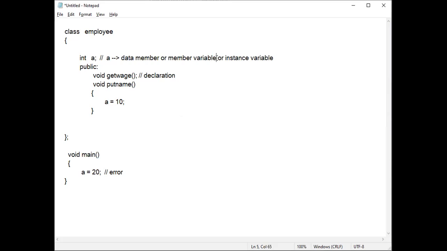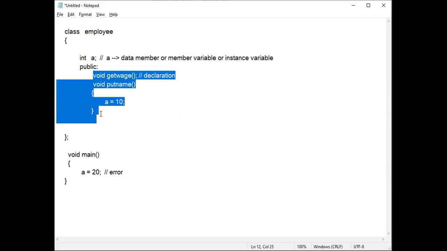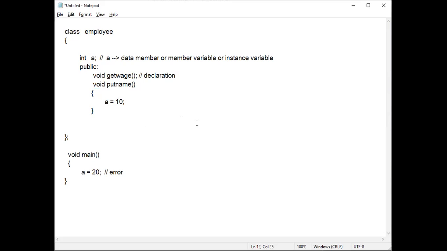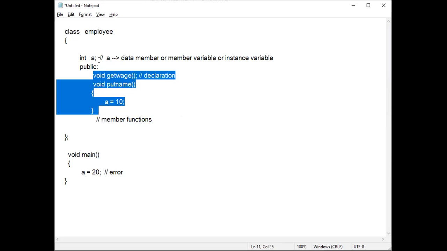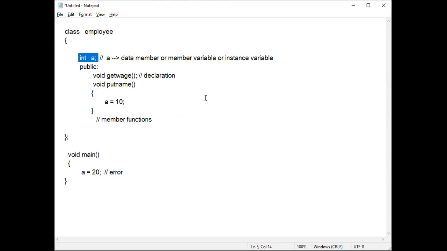It is called a member variable. It is called an instance variable. Three terms are there: data member, member variable, or instance variable. What about these things, get wage, put name? These are the functions. So for these, we have to call them member functions. These things are called member functions. For data, you have to call it a data member, a member variable, or an instance variable. For functions, you have to call them member functions.